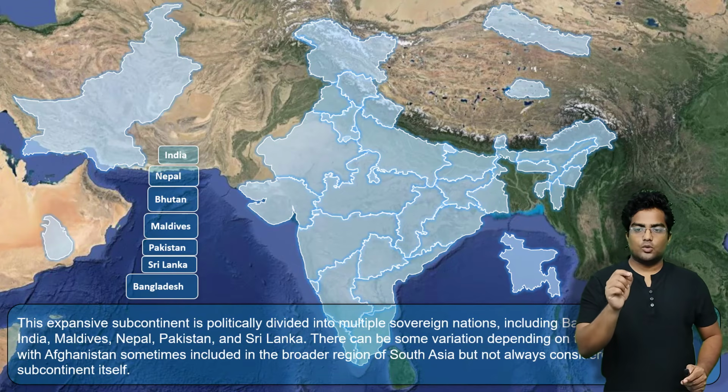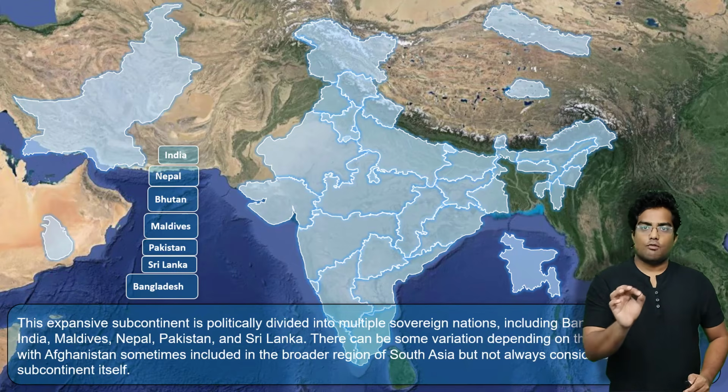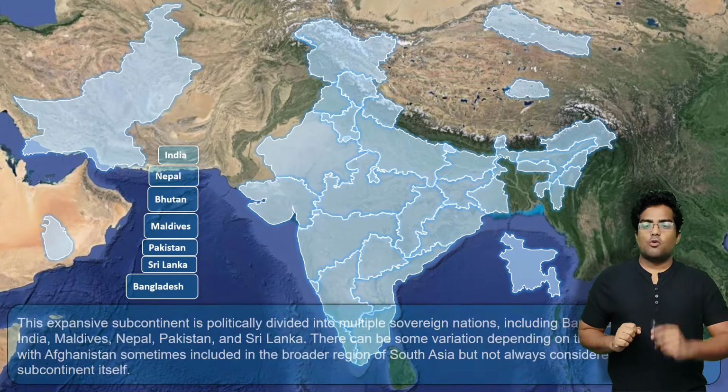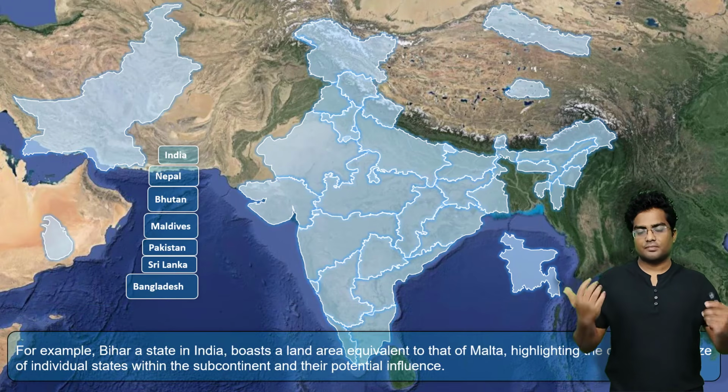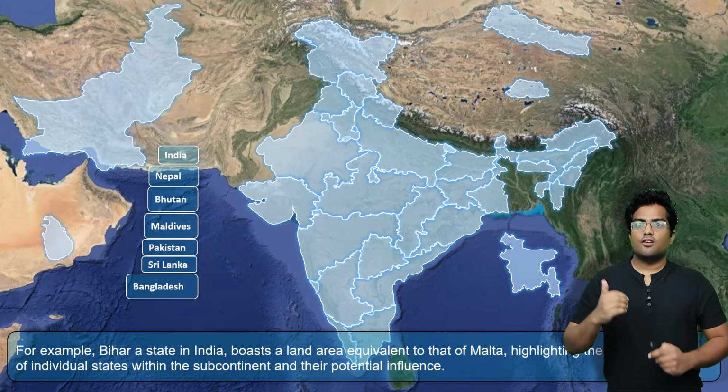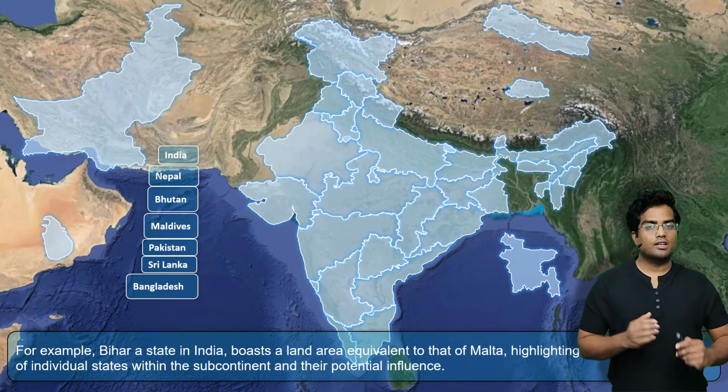So 1, 2, 3, 4, 5, 6, 7 countries in the subcontinent. However, 9 countries are the neighbors of India.